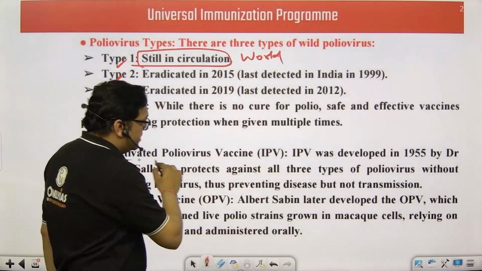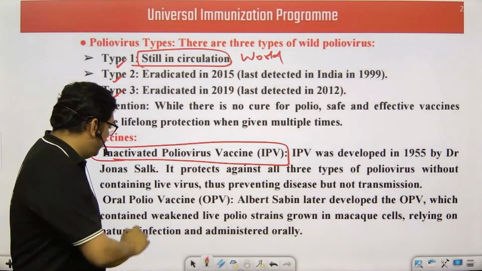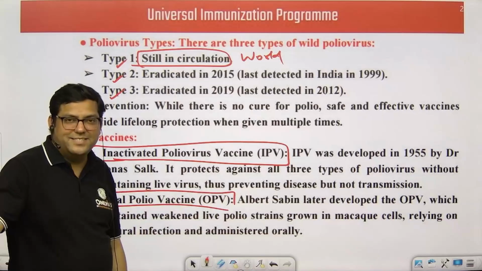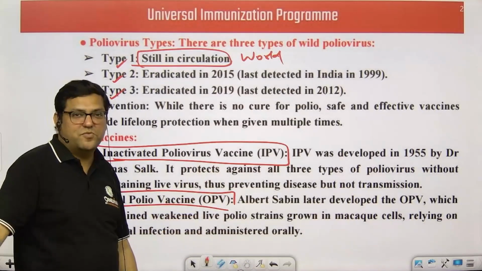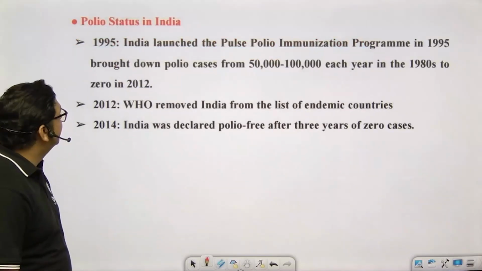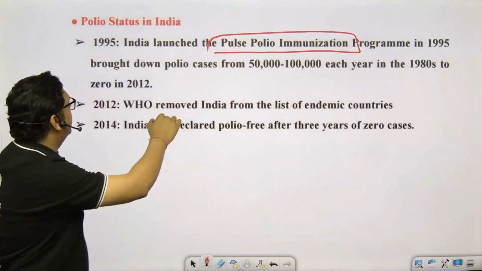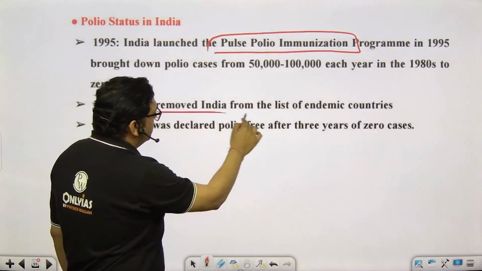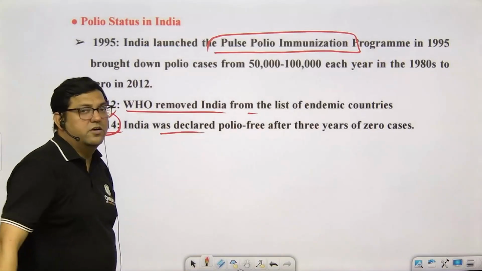Vaccines: yes, there is IPV, inactivated polio vaccine. There is also the oral polio vaccine. The program for the vaccine is the Pulse Polio program of the government, which was also promoted by Amitabh Bachchan ji. So I've just told you, the Pulse Polio immunization program started in 1995, in 2012 WHO removed India from the list of endemic countries, and in 2014 India was declared polio free.